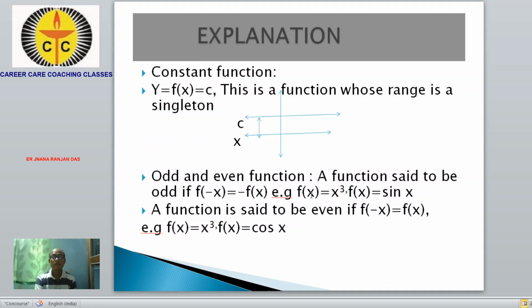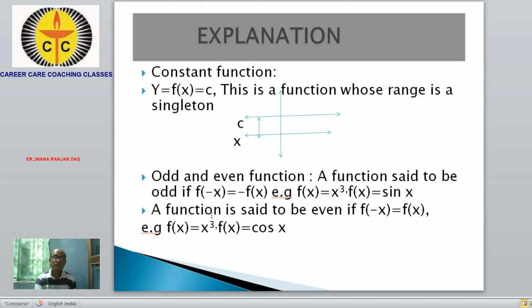For example, f of x equal to x cube. If you take x equal to 1, then f of minus 1 is minus 1, which is equal to minus f of x. Similarly, sine of minus x is equal to minus sine x. So this is called an odd function.